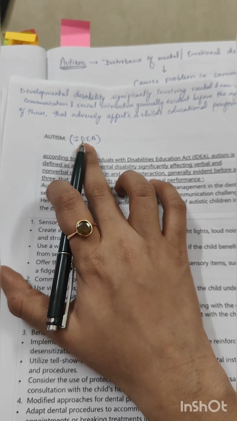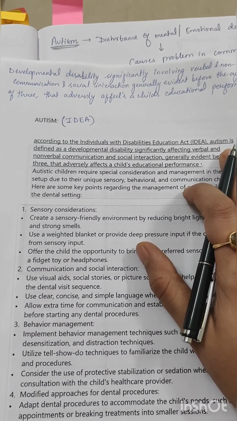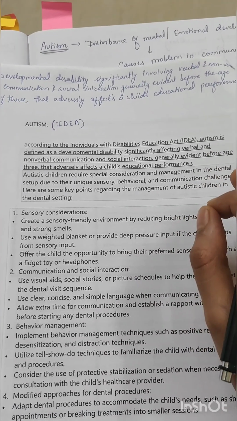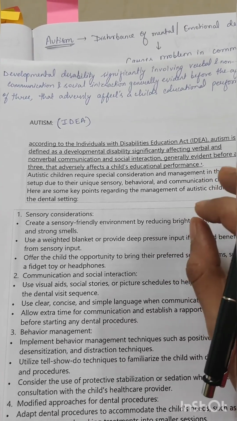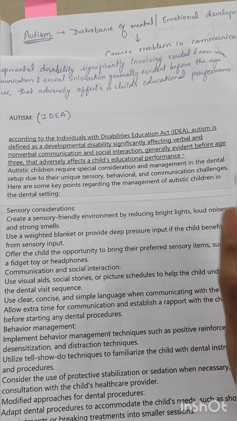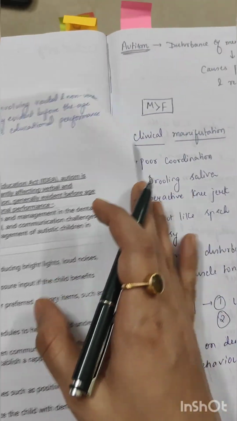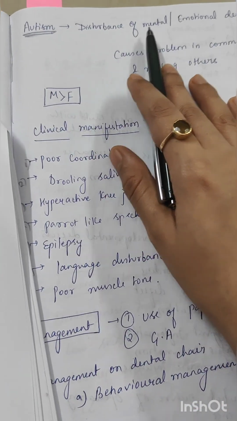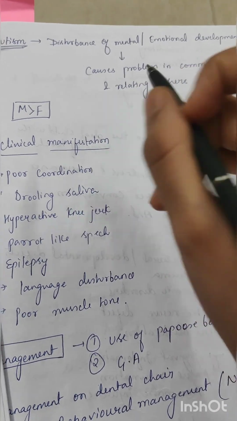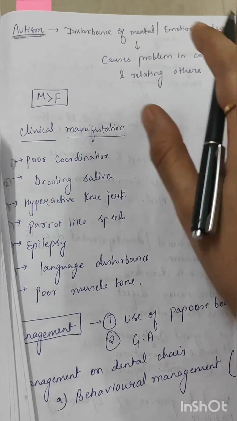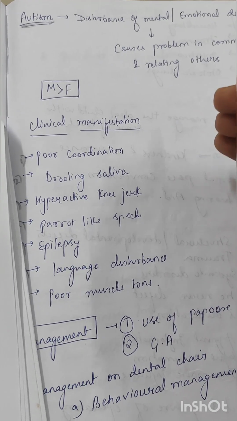The Individuals with Disabilities Education Act has defined autism as a developmental disability significantly involving verbal and non-verbal communication and social interactions, generally evident before the age of 3, and which will adversely affect a child's educational performance. So in simple terms, it is a disturbance of mental or emotional development causing difficulty in communication and relating to others, that is social gatherings, and educational problems will also come.